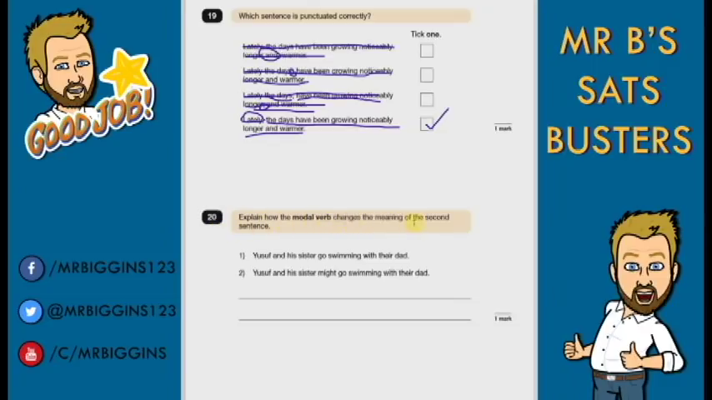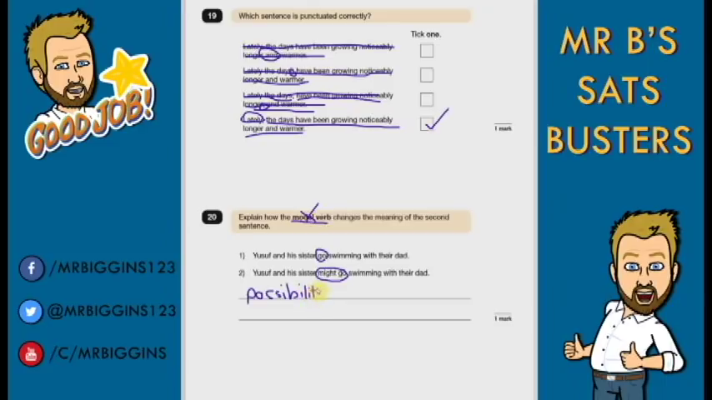Question 20. Explain how the modal verb changes the meaning of the second sentence. Now don't worry if you don't know what a modal verb is, read the question slowly. The sentence is the same, there's only one word that's different. "Go" has changed to "might go". So "might" must be our modal verb. So even if you don't know what a modal verb is, you could still answer this question and see how this sentence is different.